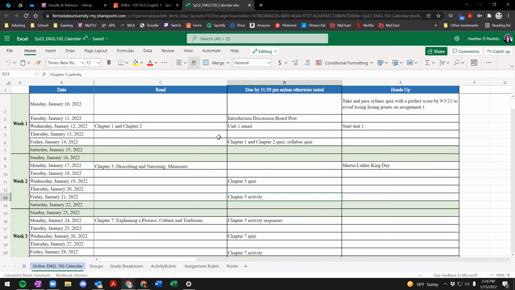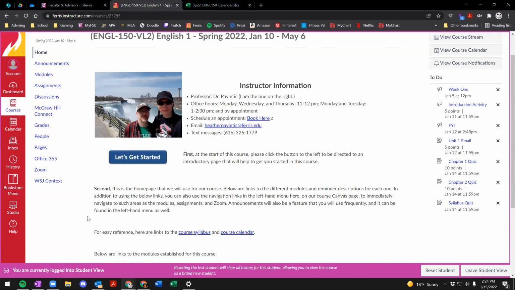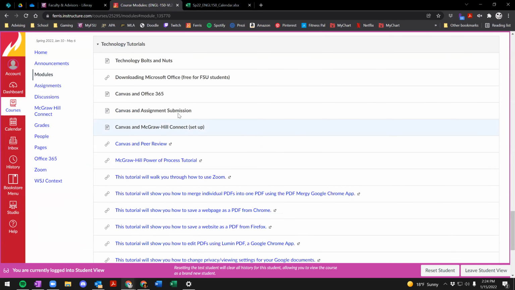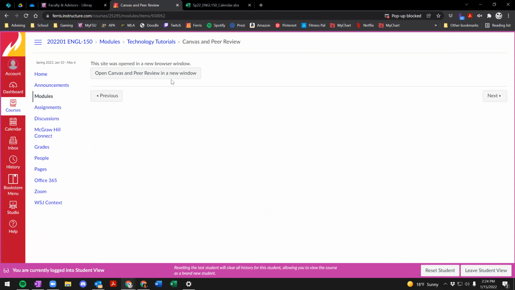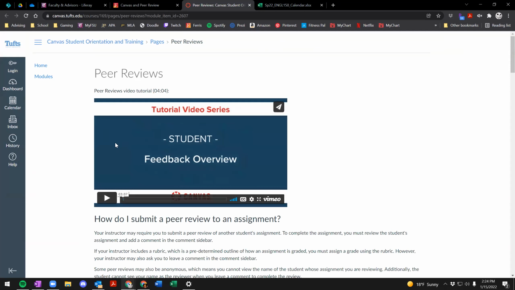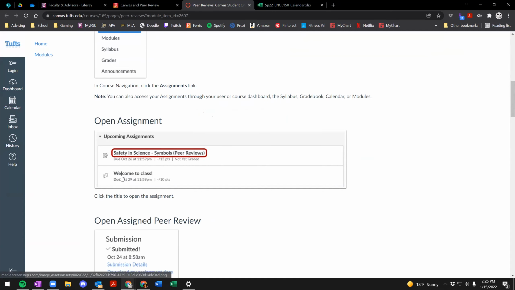Now, when we look at the actual Canvas course page, one thing I want to point out is that under the technology tutorials section, if you click on that, it brings you to the module. You will see a link right here that is Canvas and peer review. If you go into this area, it brings up a resource that talks about an overview for feedback, how do I actually submit, so you've got a lot of information right here.